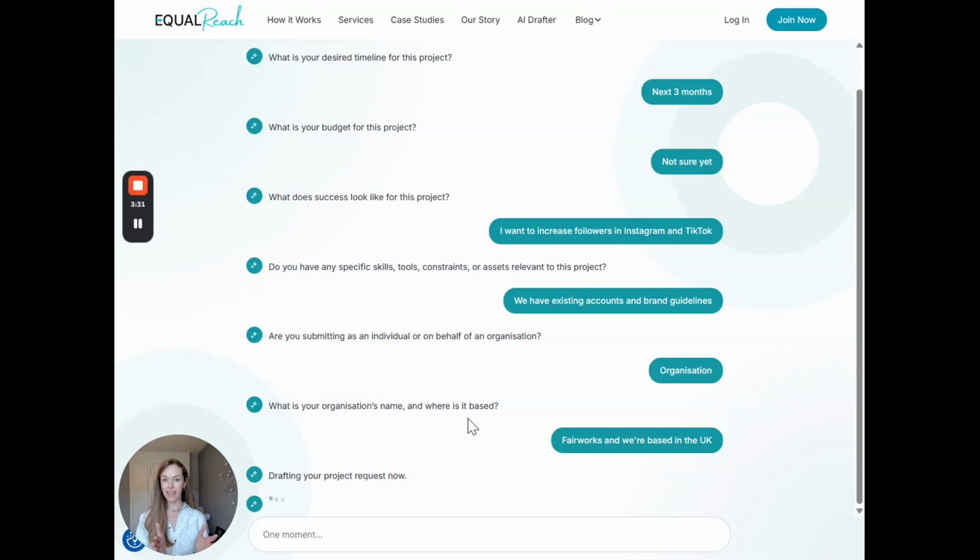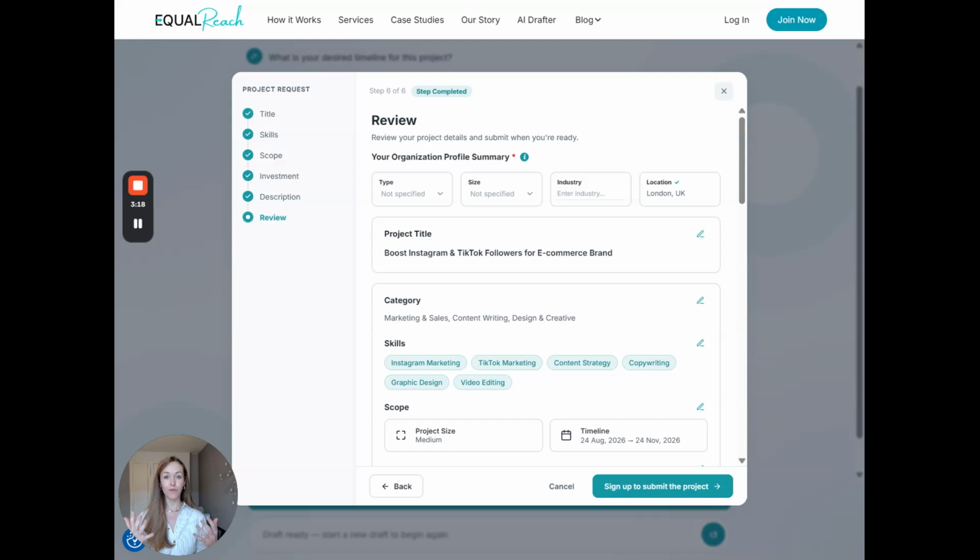And then now what's happening is we're creating a full project brief for you that you can edit before submitting. But once you submit it, we can then match you to 1 to 3 of our best pre-vetted teams for the scope of this project. You can get custom proposals, review them, and choose the best team for you in order to get started. So let's see what it came up with.